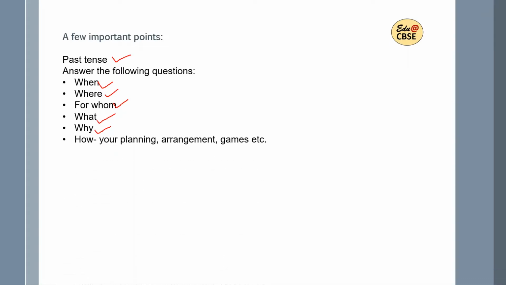Then how. If you were a part of the planning, so planning कैसे हुई, arrangement कैसे हुई, या फिर कोई games थी. जैसे अगर मैं surprise birthday party के बारे में लिख रही हूँ, so I will be including games in that. So logical एक sequence पे लिखना है कि सबसे पहले जैसे guests आए, decoration की, या फिर starting में ही केक नहीं काट देना. So वो एक logical और meaningful sequence होनी चाहिए.